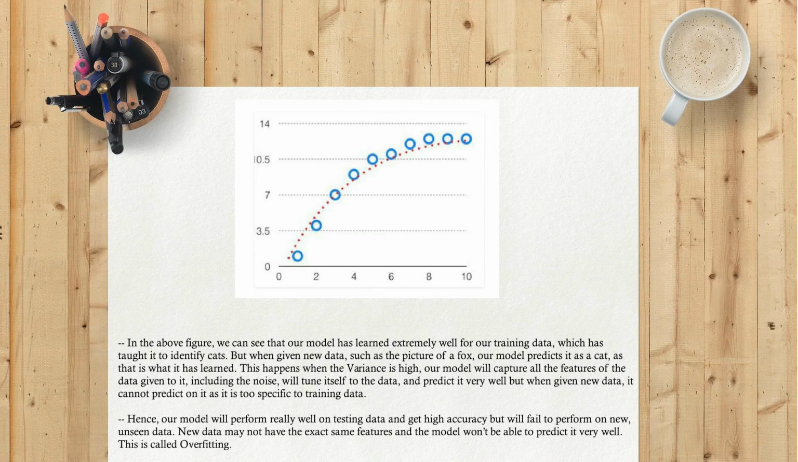Our model will capture all the features of the data given to it, including the noise, will tune itself to the data, and predict it very well, but when given new data, it cannot predict on it as it is too specific to training data. Hence, our model will perform really well on training data, and get high accuracy, but will fail to perform on new, unseen data. New data may not have the exact same features, and the model won't be able to predict it very well. This is called overfitting.